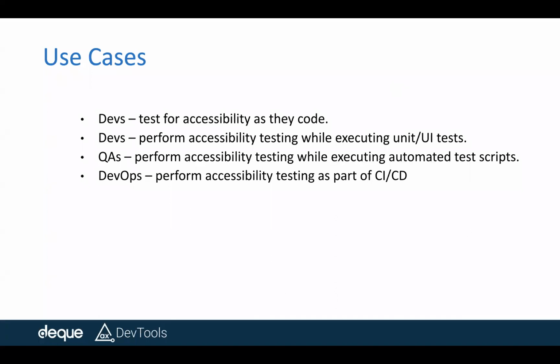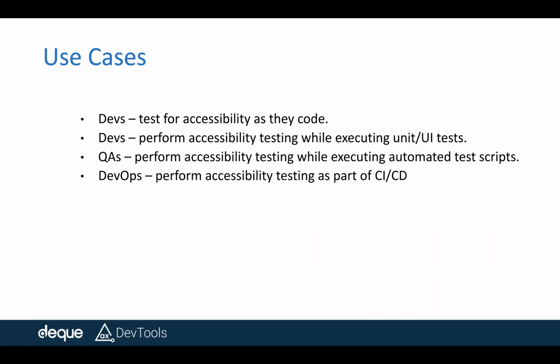And as a DevOps person, I want to perform accessibility testing when someone does check-ins, during continuous integration or deployment procedures. So I want to make assertions saying that it is Axe clean, meaning there are no accessibility issues, and only then allow the build to go into production or to the next stage of development. So in all these scenarios, we can use our API, the Axe DevTools Mobile iOS API.